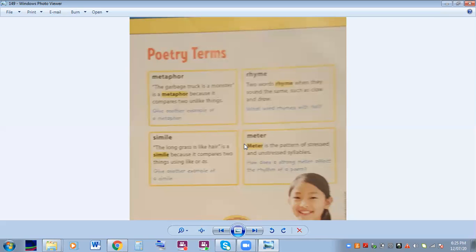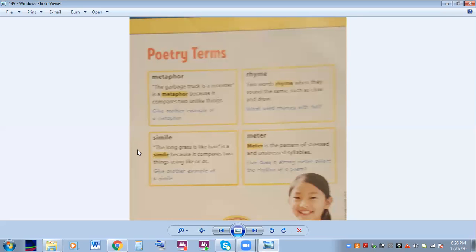These words rhyme. Now, a metaphor and a simile, both of these compare two things that are different. The difference is that a metaphor, when it compares two things that are not alike, doesn't use the word like or as. In a simile, when it compares two things that are not alike, it uses the word like or the word as.